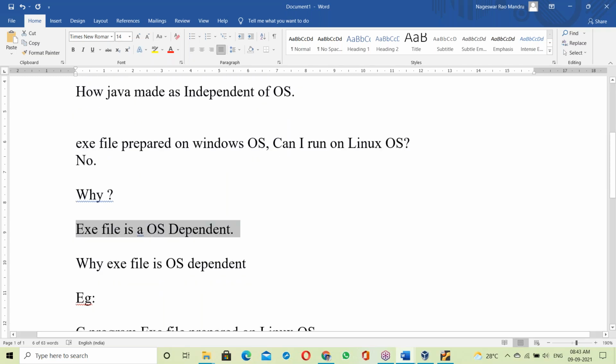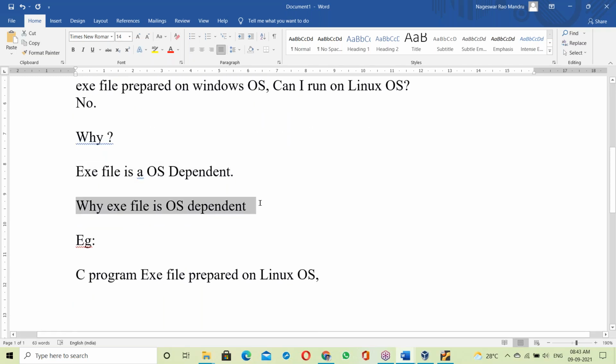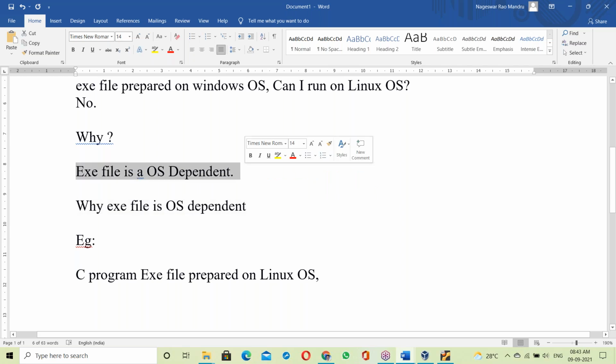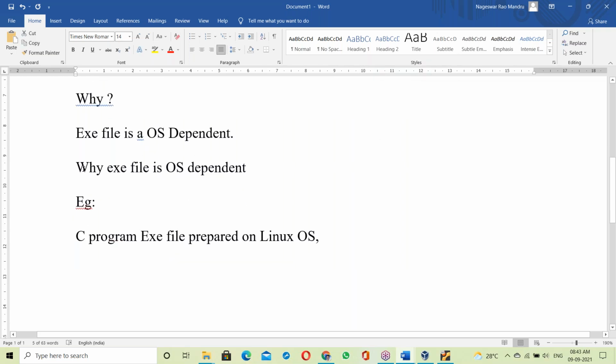The question is why. Why is an exe file OS dependent? Since an exe file is OS dependent, it cannot run on other operating systems. For this purpose, you must have the knowledge of what exactly an exe file is.